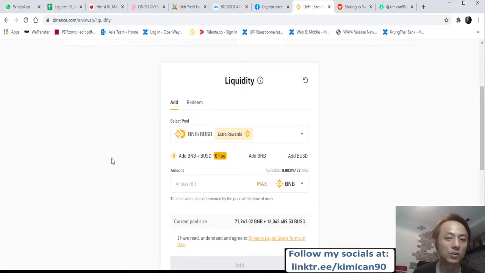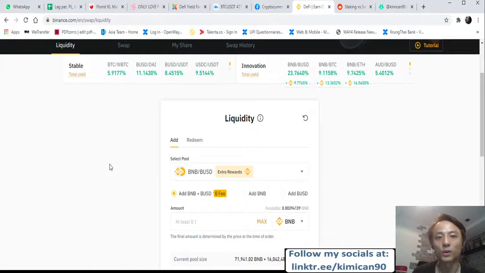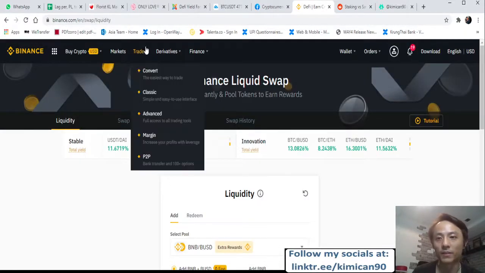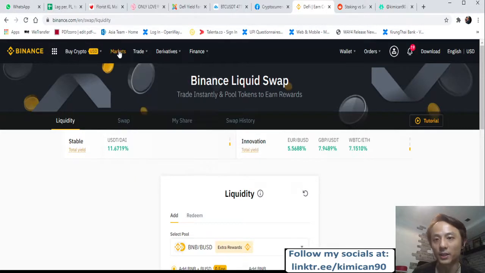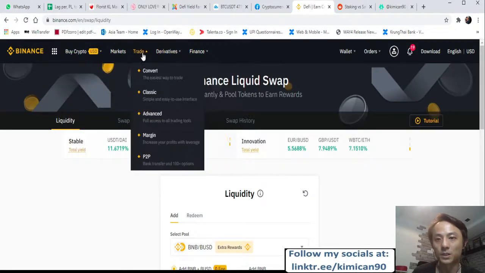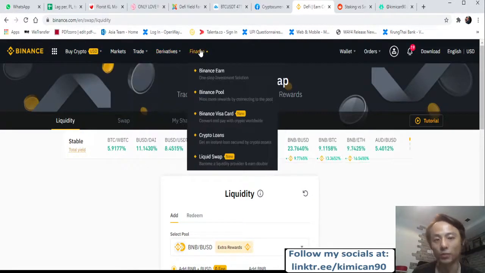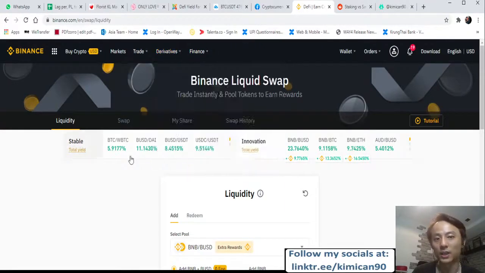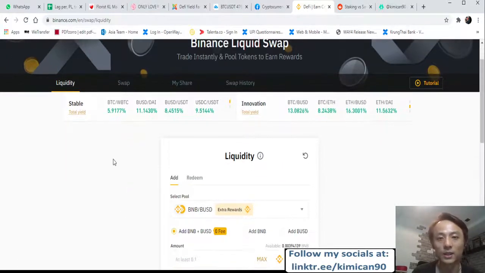So if you hold 2 tokens and you want to provide liquidity into the market. For example, everybody is trading in the normal spot market, right? In the spot market, you buy and sell, you buy and sell. So they need liquidity. They need a lot of high volume and transactions in the market.